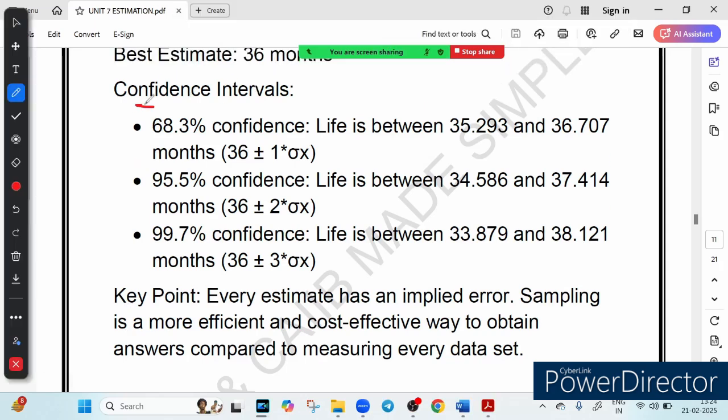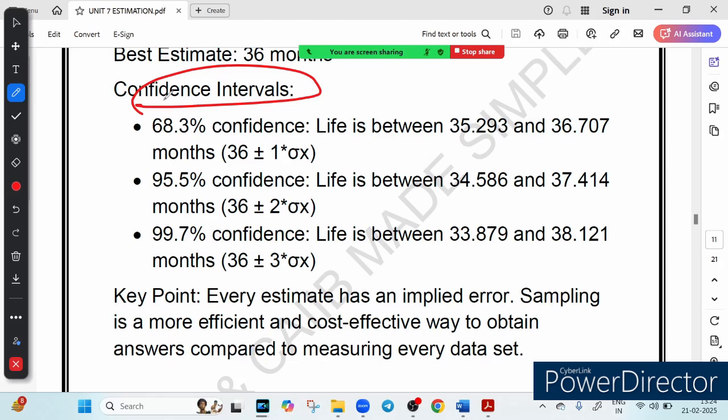Now let's talk about this confidence interval. In the first section we have just discussed the best estimate, but it is not perfect. The 36 months is the sample estimate, the average life of the battery, but is it correct? No. Then the best estimate is the confidence interval. What does that mean? Let's break it down.